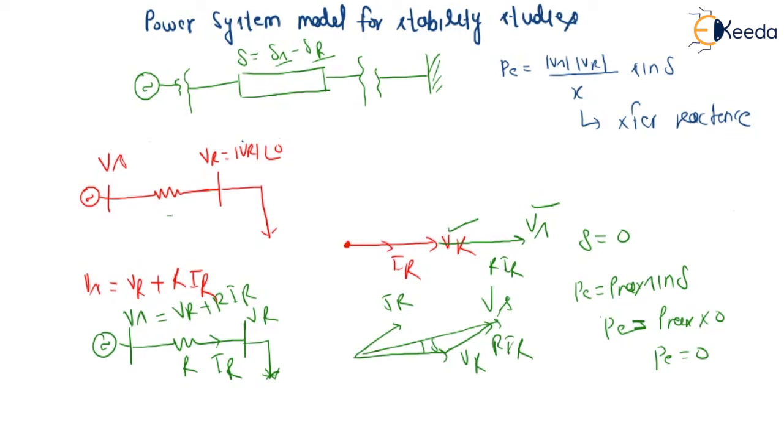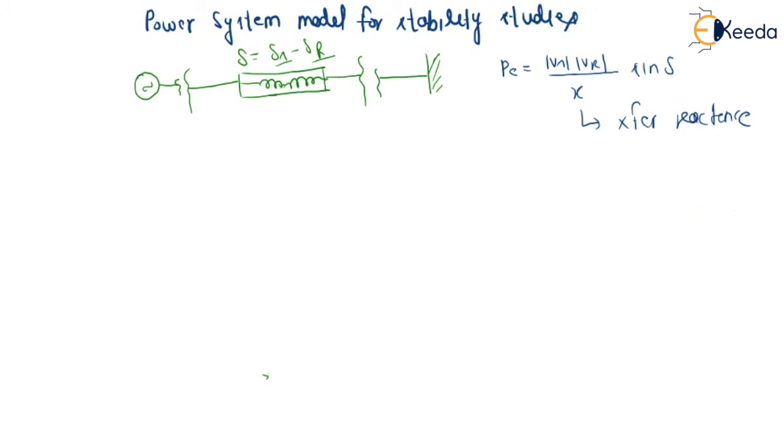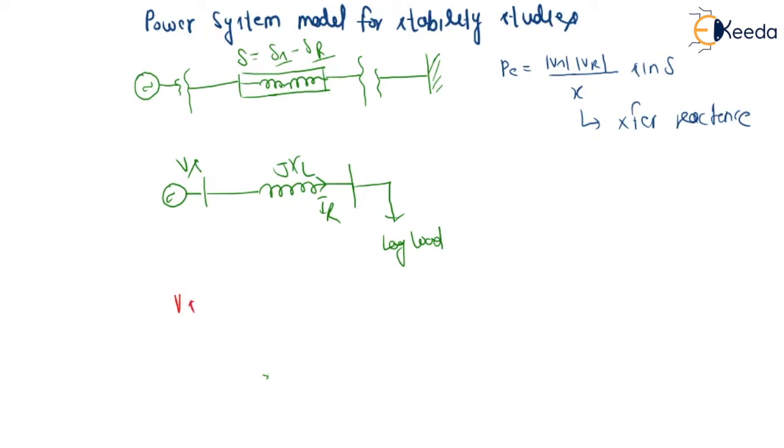Now I am going to represent this with the help of reactance. If we are having only reactance, then what will happen? This will be lagging load, and this will be J into XL, and this will be Vs, and this will be I into R. So you can write Vs value will be equal to Vr plus IR into J into XL.